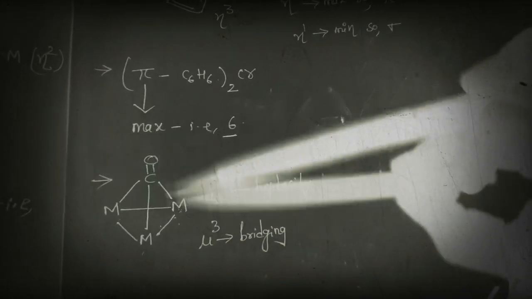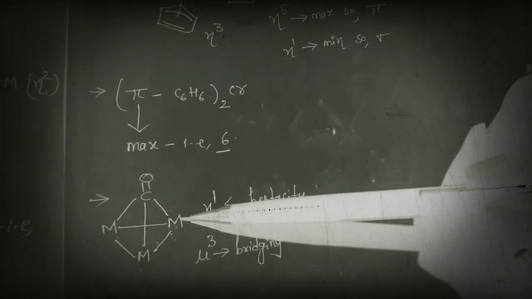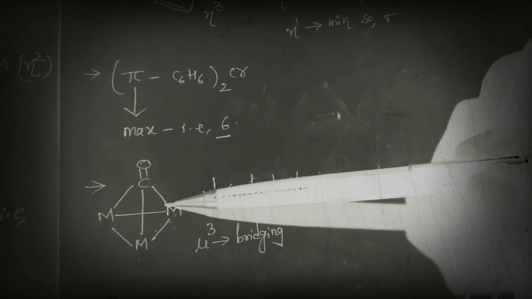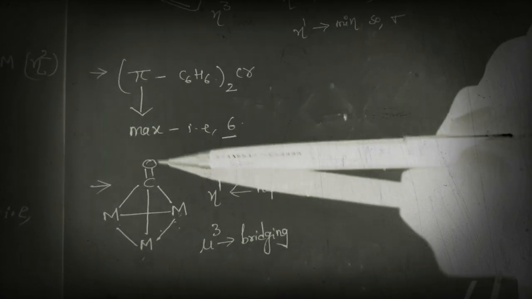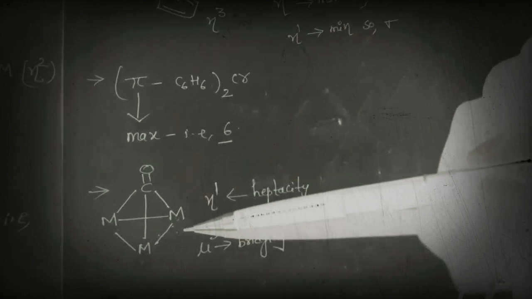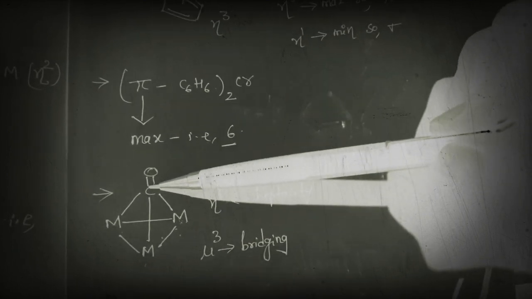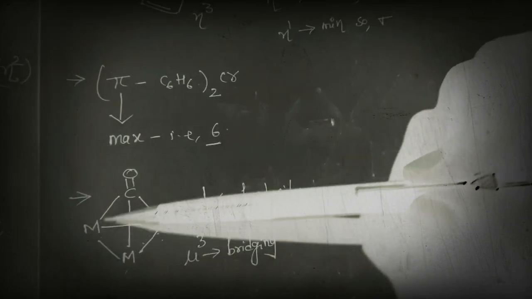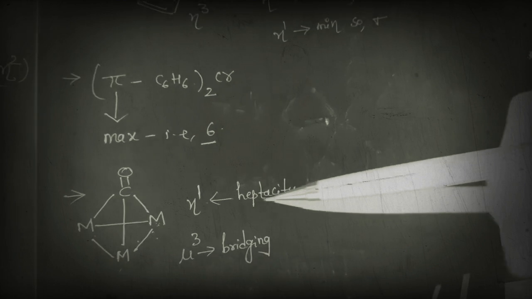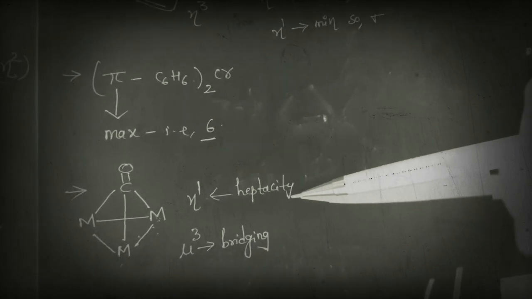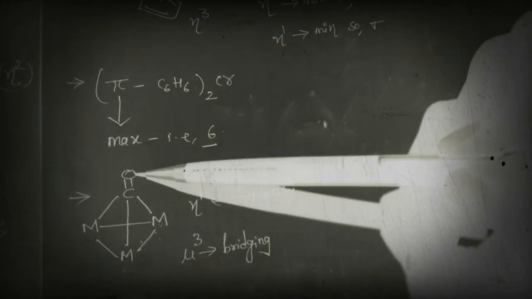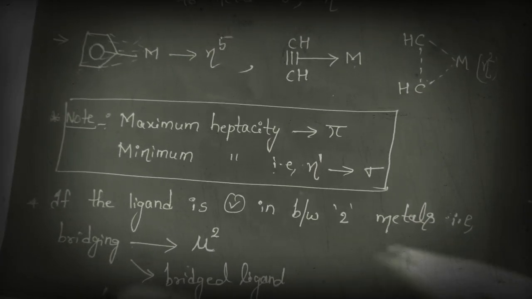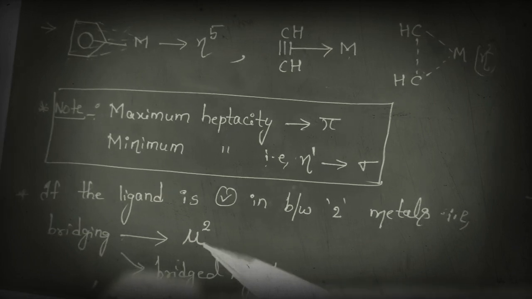Okay, next, let us look at this. First let us see the hapticity. Here this metal is connected to a single atom. Of course this is a ligand, right? Similarly here also the metal is connected to a single ligand. So here the hapticity is 1. Now let us see about the bridging. Already we discussed that if the ligand is present in between two metals, we can indicate this as mu 2.